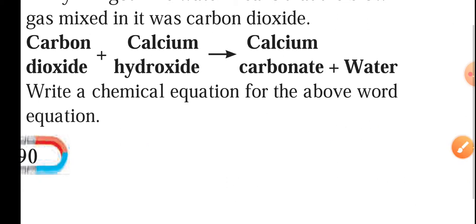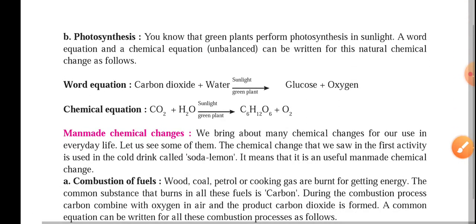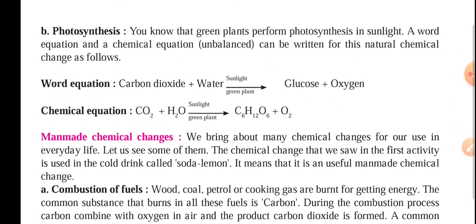Now further, they have given another process, that is photosynthesis. We have already studied the photosynthesis process in previous chapters. It is the chemical change in plants. Plants undergo photosynthesis and form oxygen.